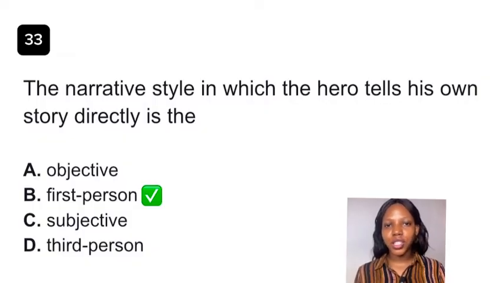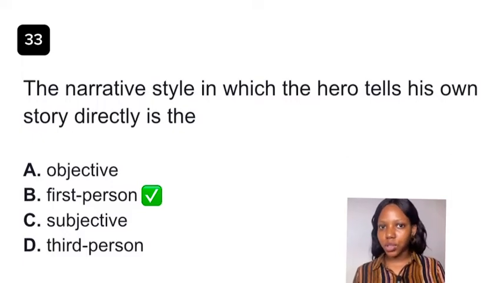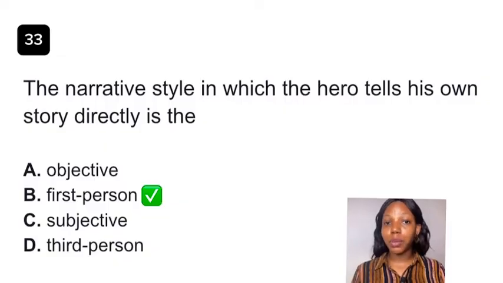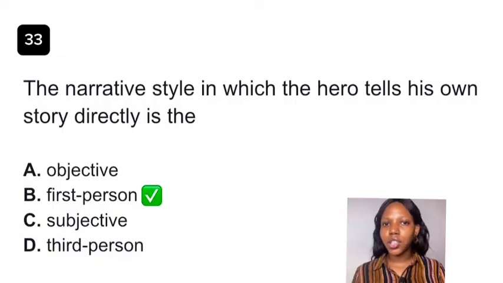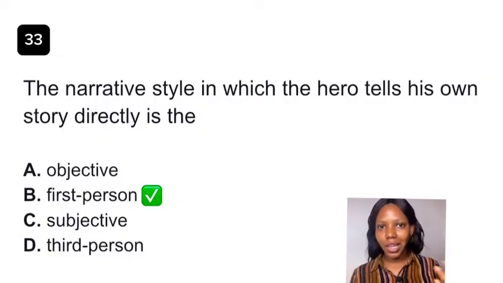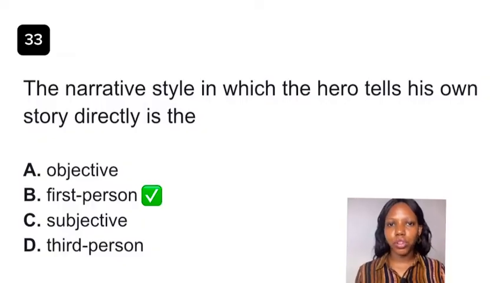Now, if it's a third person narrative style, you read something like this. She could feel her heart pounding as she stepped onto the stage. The spotlight blindfolded her for minutes, blah, blah, blah. She held onto the mic as though her life depended on it. So you see she, her, he, him. These are examples of third person.